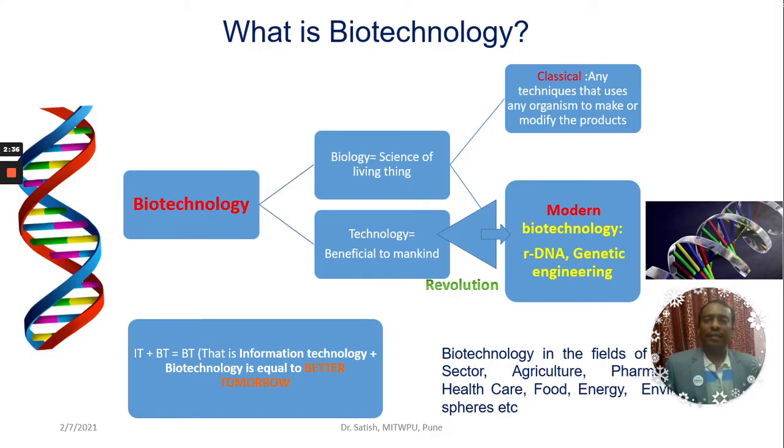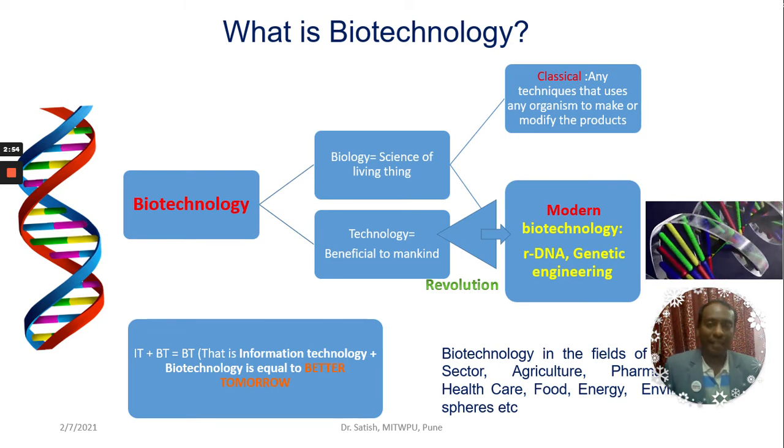Then what is biotechnology? Okay, what is this biotechnology? This is nothing but biology and technology. It's a blending of biology and technology. What is biology? Science of living things. And what is technology? We have to blend with various advanced technologies, where that is going to be helpful and beneficial to mankind, because we always think about the well-being of society.